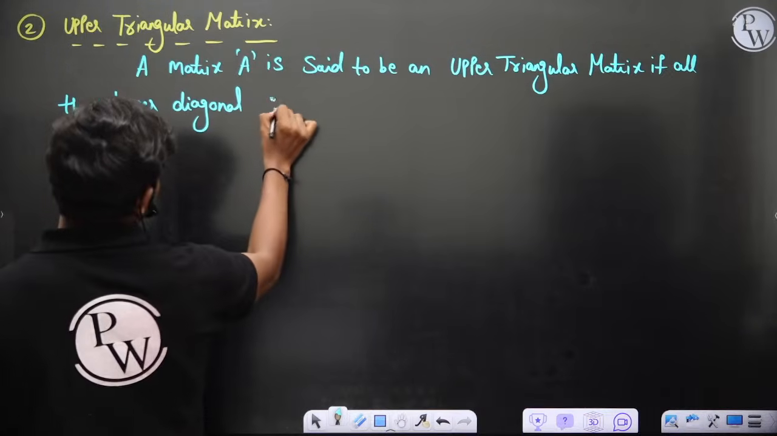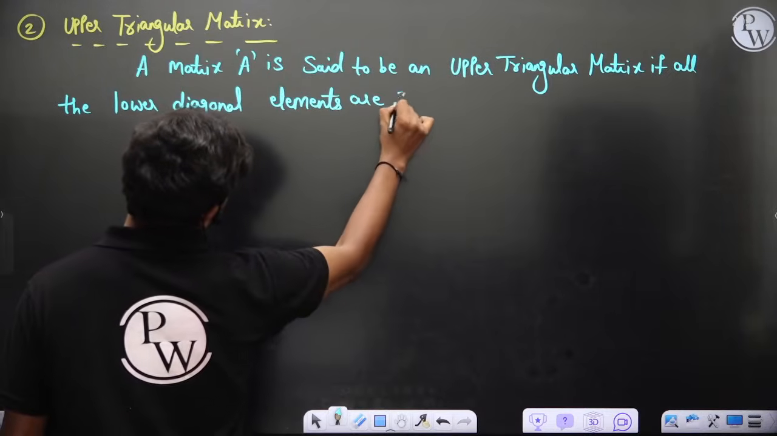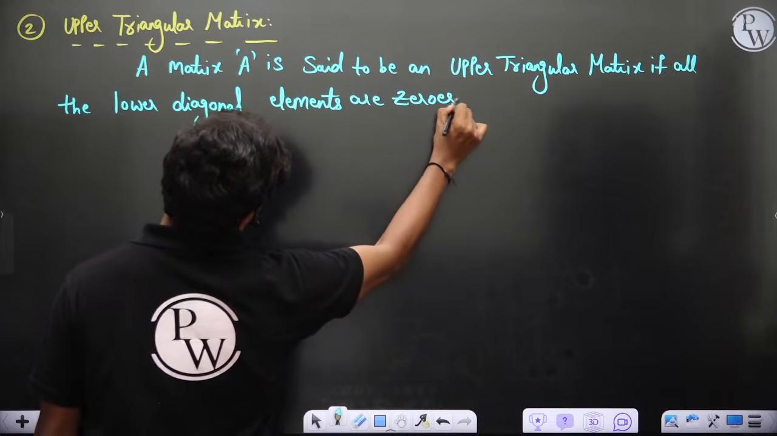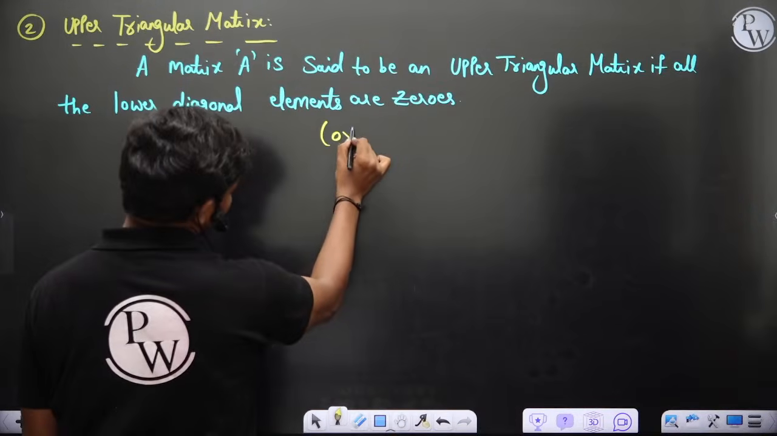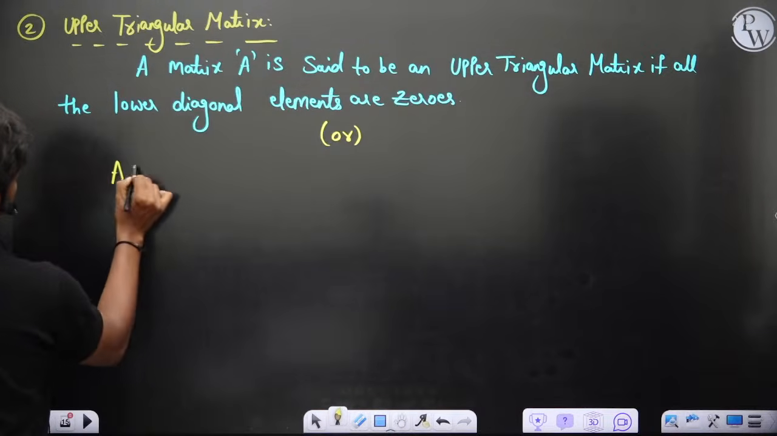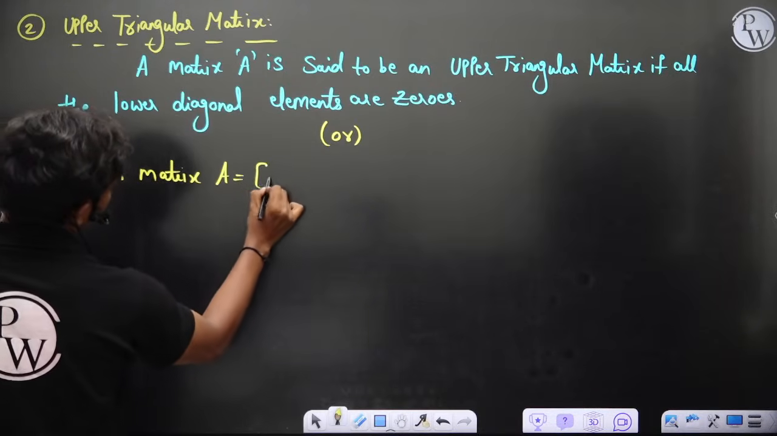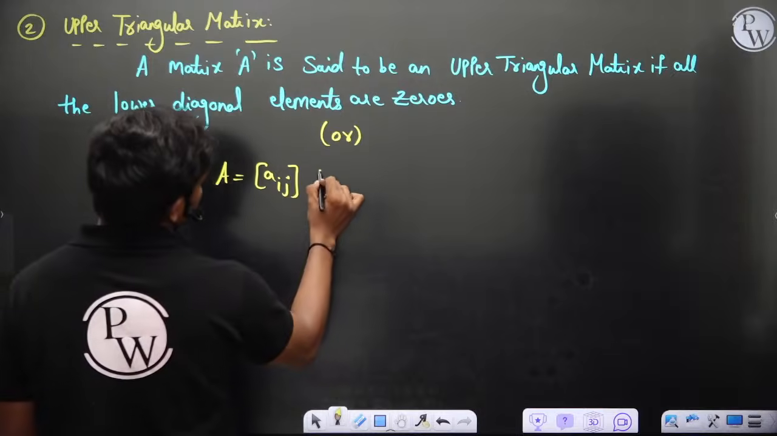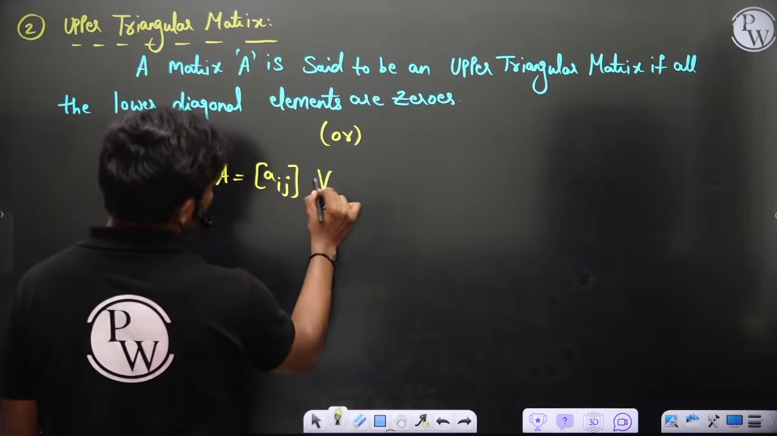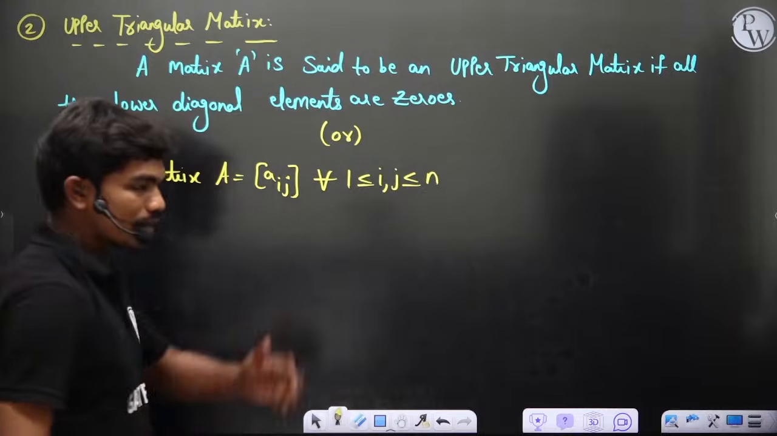If all the lower diagonal elements are zeros. Or you can also write this. I've told you previously what a lower diagonal element is. A matrix A equal to Aij for all 1 less than or equal to i, j less than or equal to n, because if it's not a square matrix you cannot define what a diagonal is.